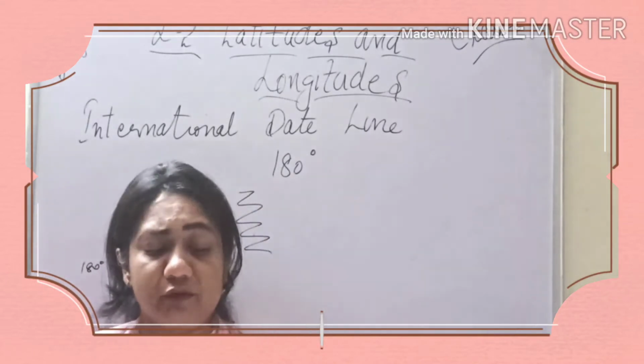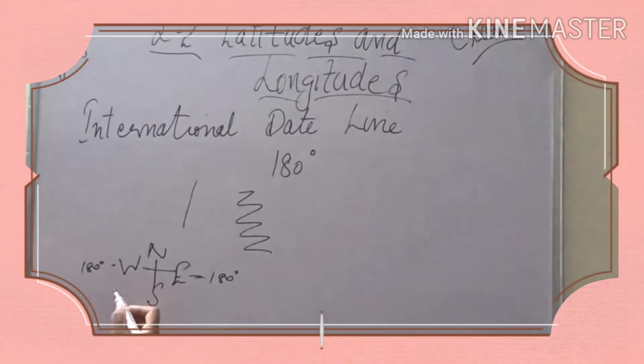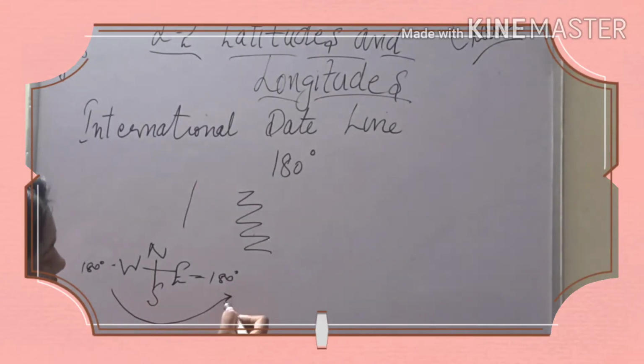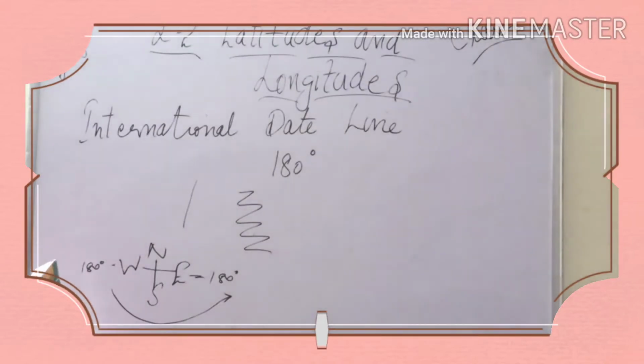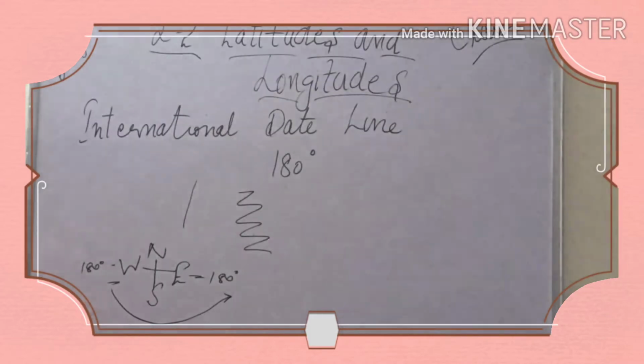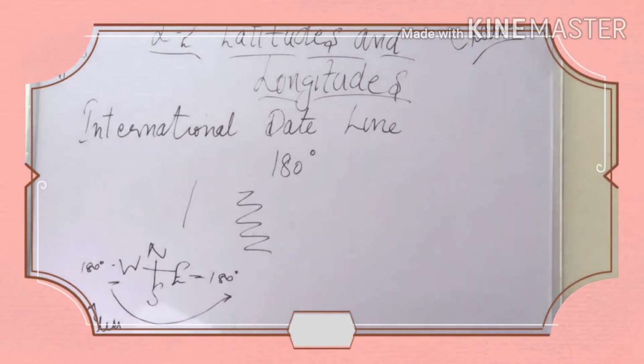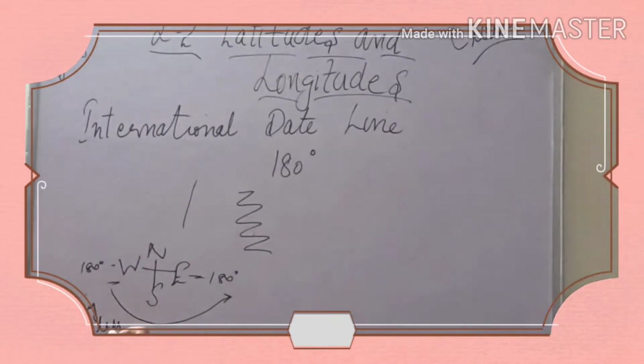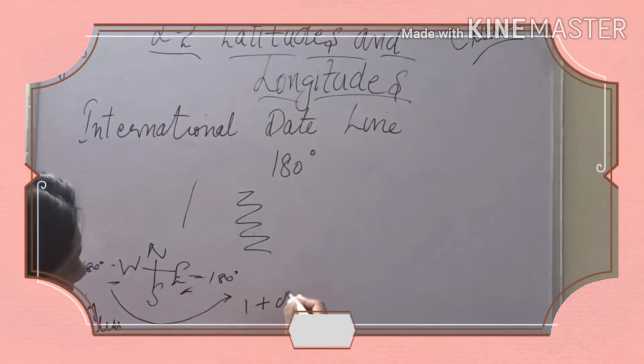If we cross any place from west to east, then we will decrease the time, please underline. So we just subtract a day when we cross the international date line from east to west. So if we are in the west, supposingly here, then 1 day less. So we will minus a day. If we are here in the east, then we will add 1 day.